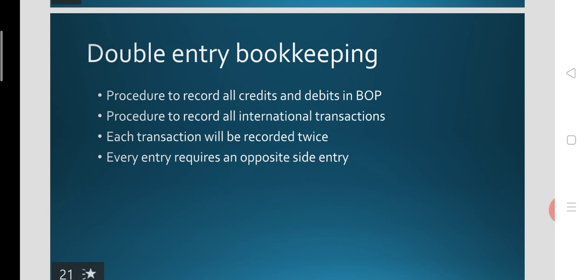That means each transaction will be recorded twice. Each transaction will be recorded twice under two different items. That means every entry requires an opposite side entry. Even though the payments are debited and the receipts are credited, each credit and each debit will have an opposite entry.